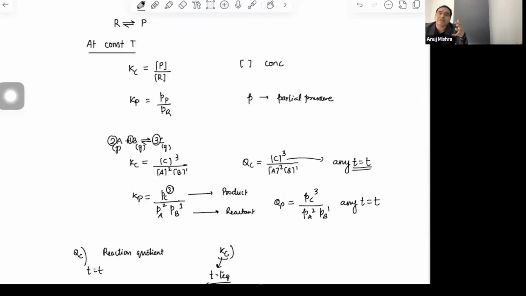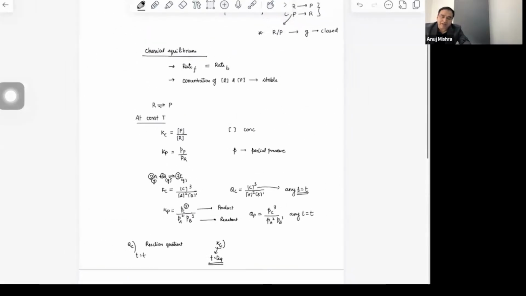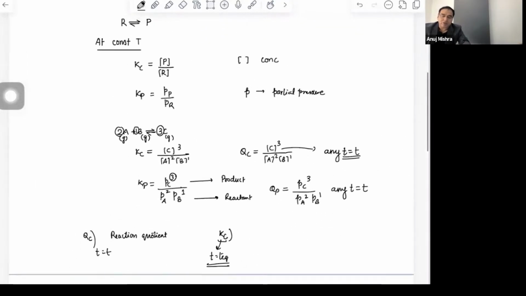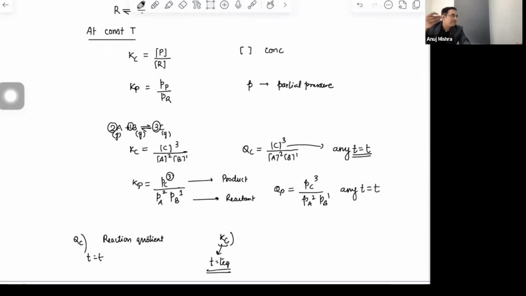So reaction quotient is like a parameter which can help you identify where the reaction exactly is. So remember, if you say where the reaction exactly is, what is our understanding? What is our requirement? We want to understand, is the reaction moving in the forward side? Is the reaction going in the backward side? Is the reaction already at equilibrium? You're just trying to check that. And with the help of QP and QC, you can always check that. So these are like indicators.